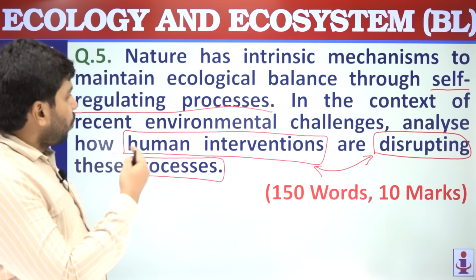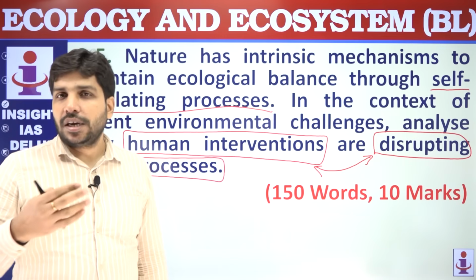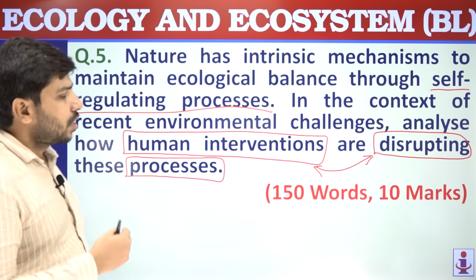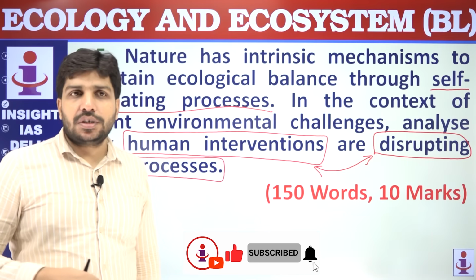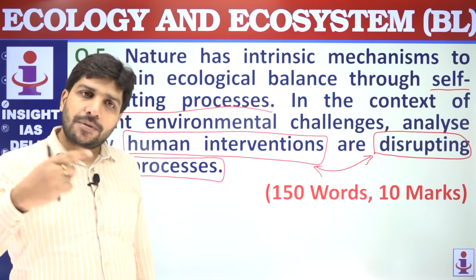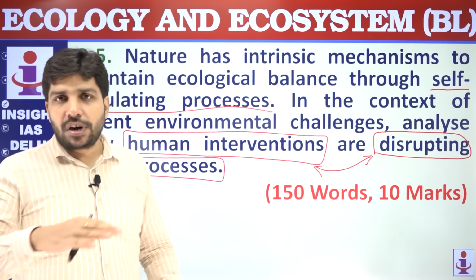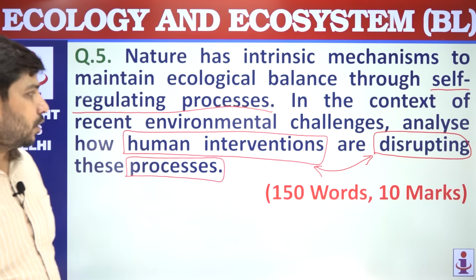So self-regulating processes, a while ago we discussed nutrient cycling, carbon cycle, phosphorus cycle. That is a kind of self-regulating process. Carbon cycle is working by itself. If human activities are not disrupting it, then that carbon cycle will keep functioning, and it will be very much sustainable for the ecosystem or environment of the entire earth.